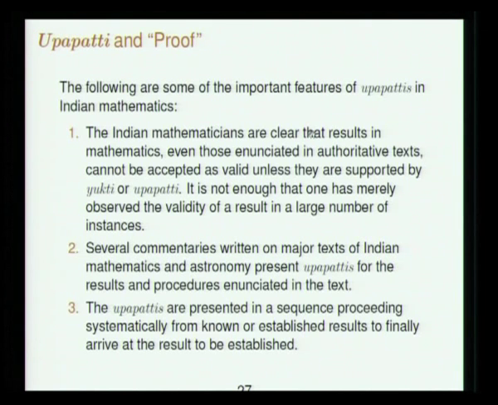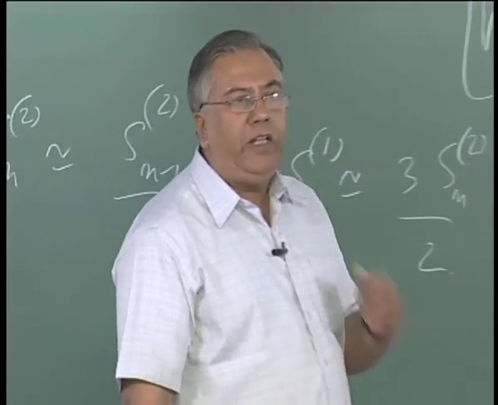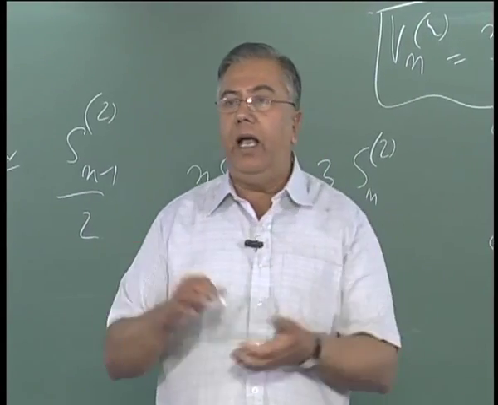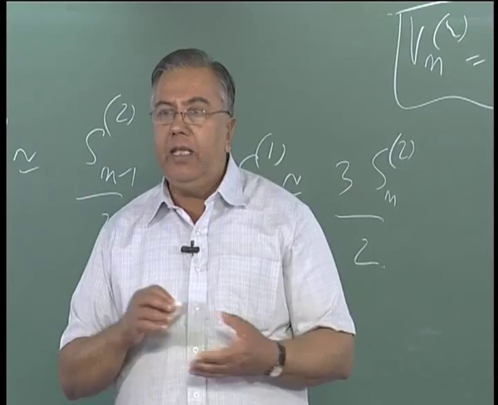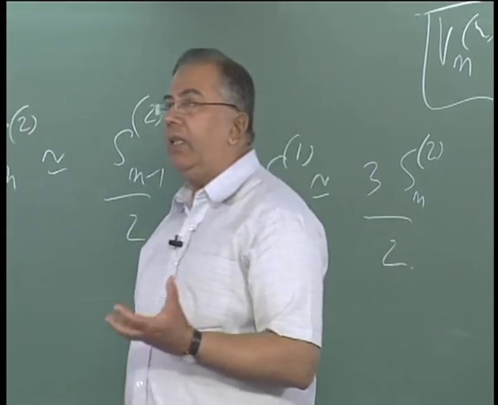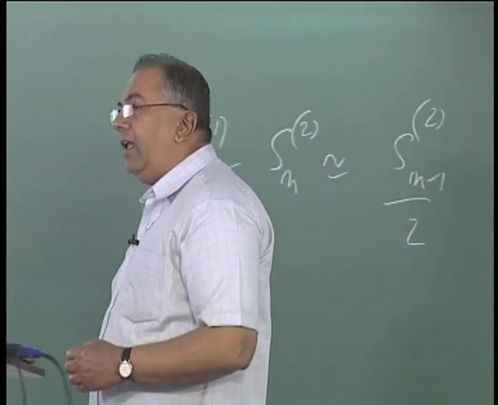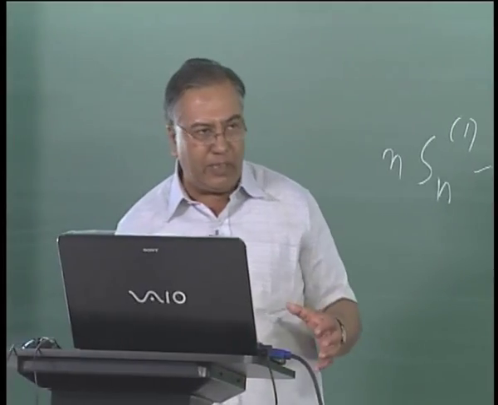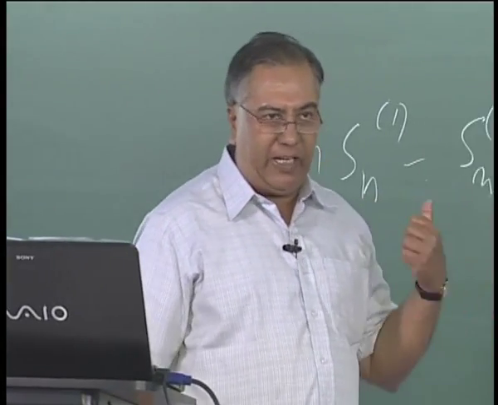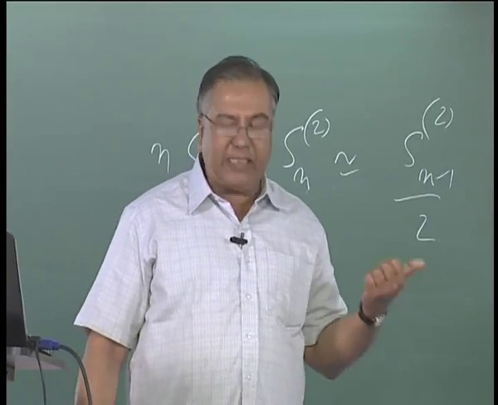So apart from this, the only other proof in Yuktibhasha which involves using this large n limit is the proof of the surface area of the sphere and the volume of the sphere, which I think the volume of the sphere was covered in the earlier lecture on proofs.